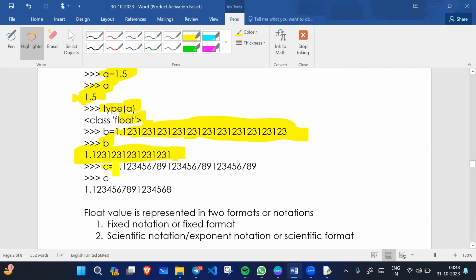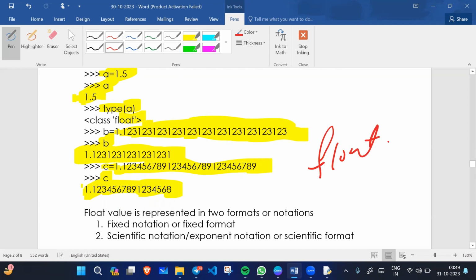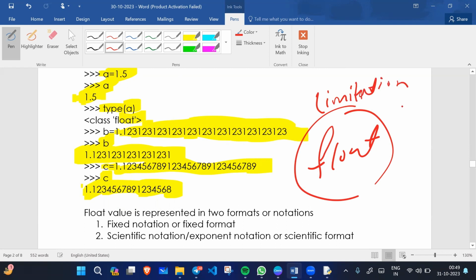If c equals this much of a value, when you print c, what happens? Some digits will be truncated because float has a limitation. It can only hold 8 bytes of data. If you assign more than 8 bytes of data, it will truncate the value, or we can say round off the value.